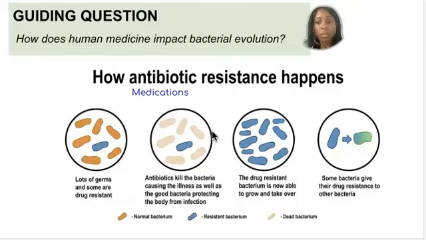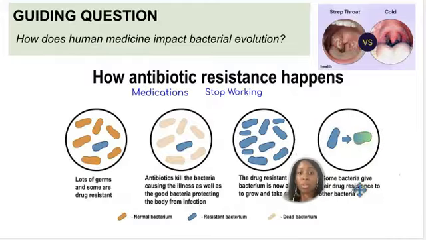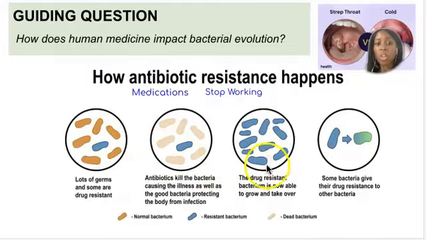Taking antibiotics for infections that you don't require is very bad. Or if you stop treatment too soon, even if you feel better, it's very important that you take the entire course of antibiotics so that you don't leave any resistant bacteria behind. Now, when I say resistant, I'm talking about the drugs stopping working. And again, you don't need to take it for a strep throat. You don't need to take it for a cold. You want to make sure that all of the drug-resistant bacteria die off in the first place.